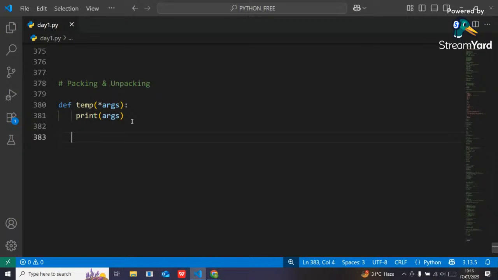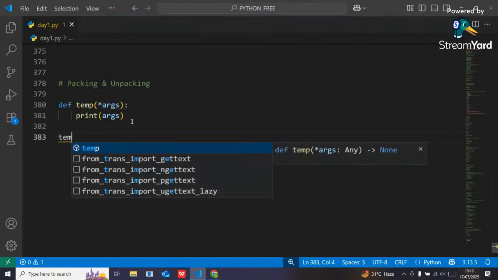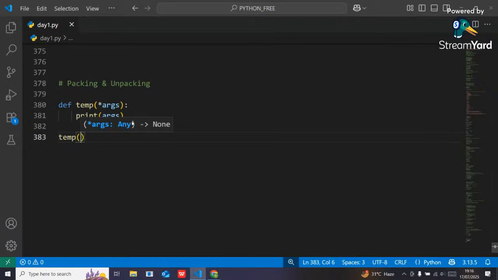Now here, like temp, suppose I want to pass 5 values: 1, 2, 3, 4, 5. See here, guys, I have passed 5 values, but I have defined only one parameter, with one asterisk before it.